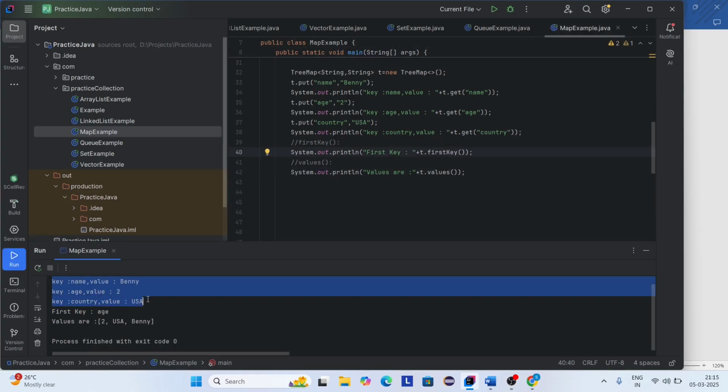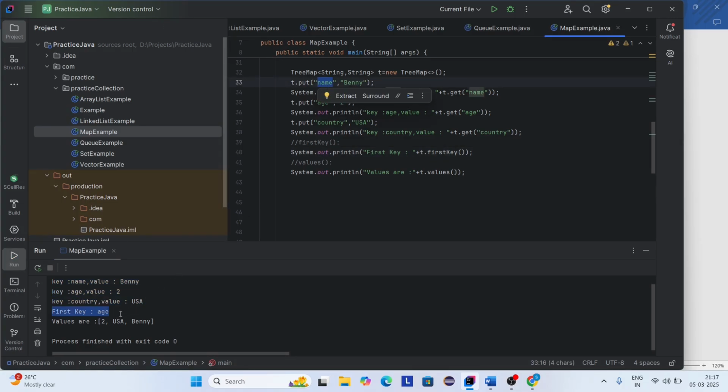Here you can see it prints all the key and value pairs. The first key is name, right, but it displays the first key as age, because in TreeMap all the keys are stored in sorted order, so based on alphabetical order it displays the key. Okay, and next it prints all the values. So the values method is used to print all the values. So here you can see it prints all the values. Okay, thank you.